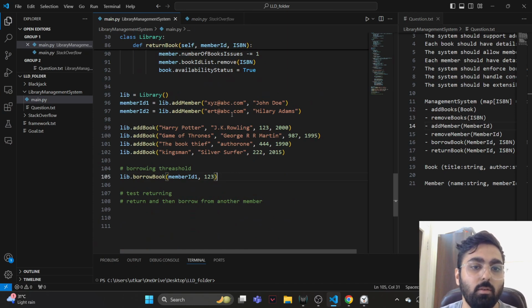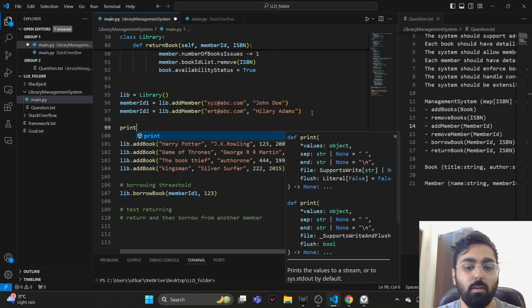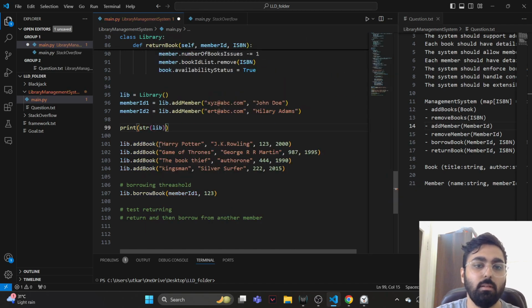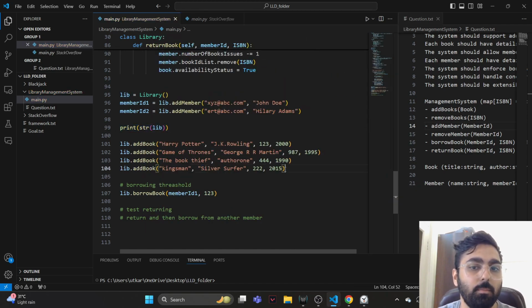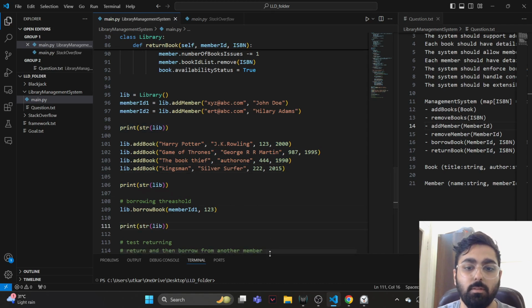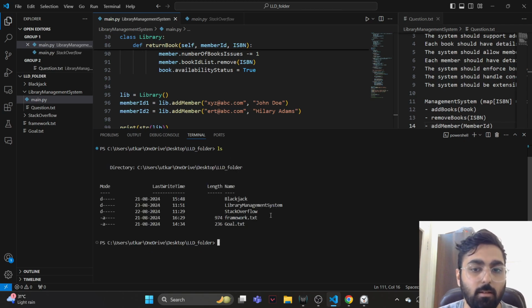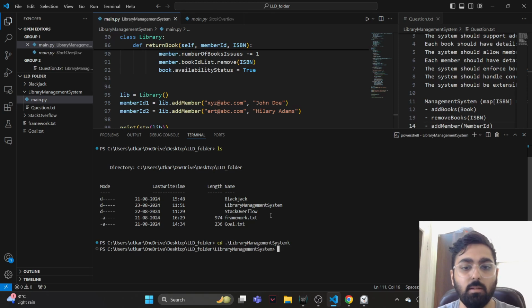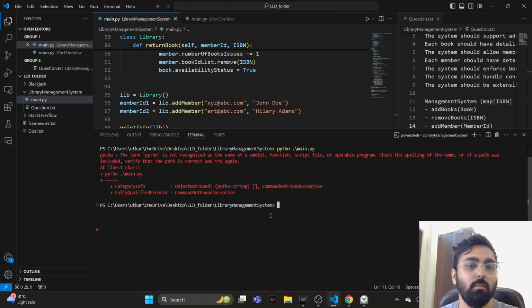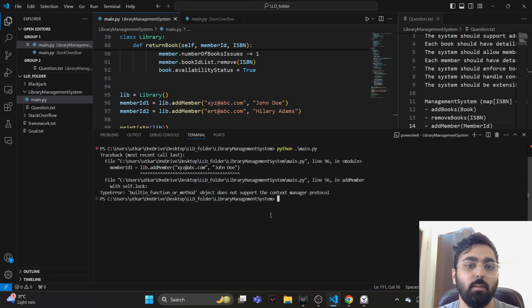So, after adding the books and creating 2 members, let's check it out. Let's print out the library. Maybe we should say string representation of the library. After adding the books, let's check it out. After one member borrows a book, let's check it out. So first I'm running this again. Let's see if there are any errors. Library management system. We have python main. Python is not recognized. Yeah, of course, python main.